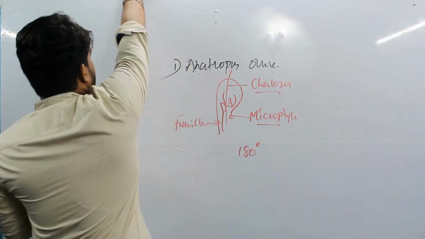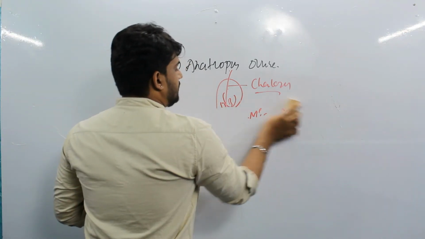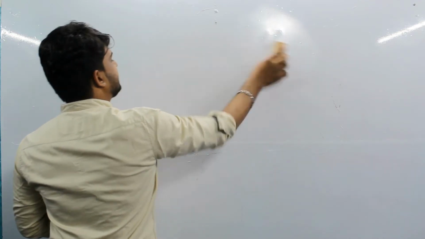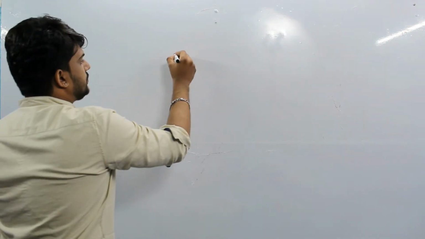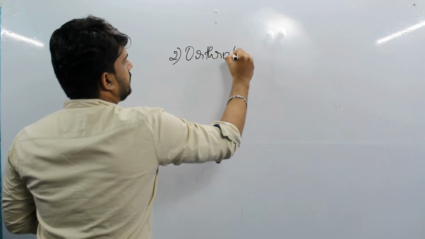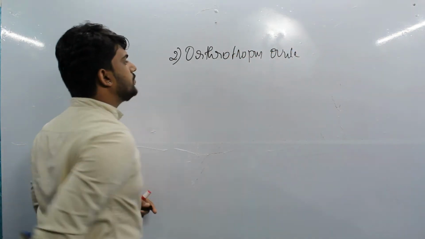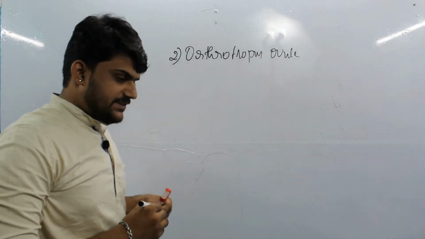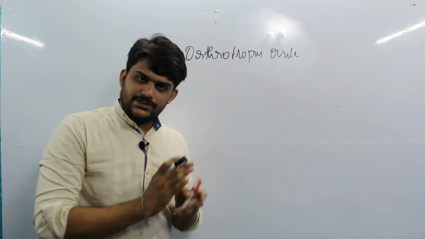That is very important. From now on, there are 5 different types that we are going to study. The second type is the orthotropous ovule. What is it? Ortho means a straight line.